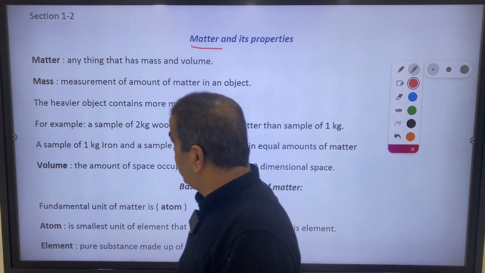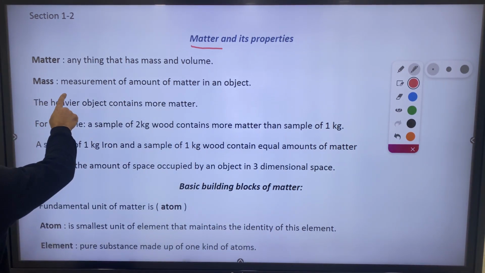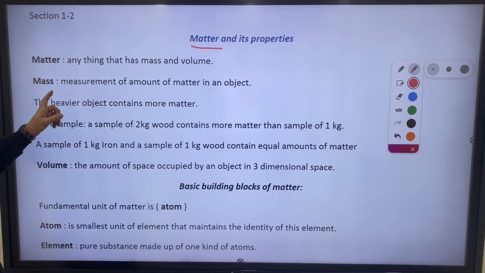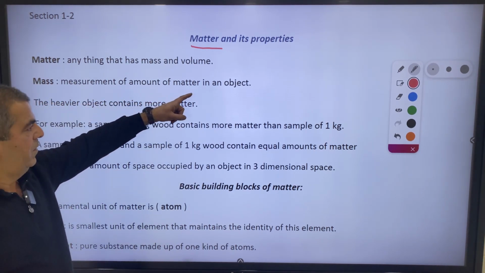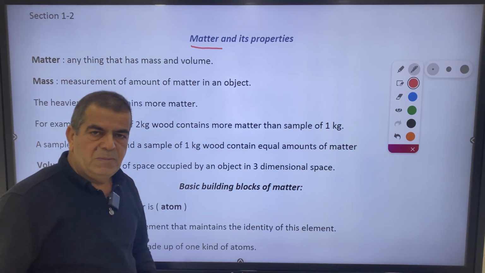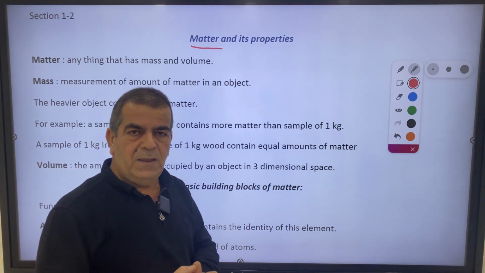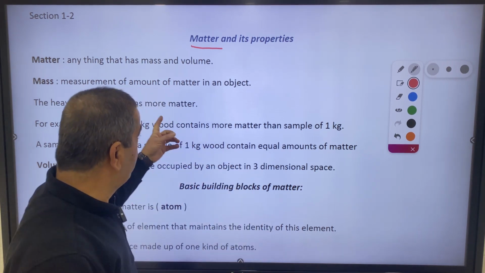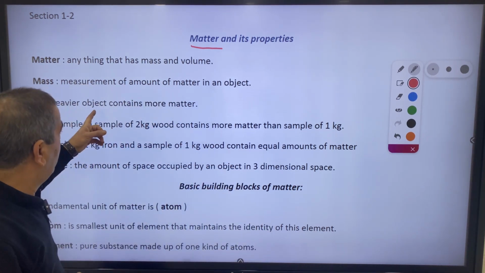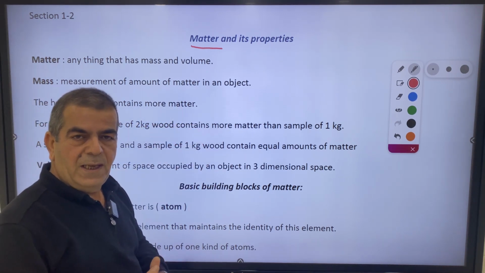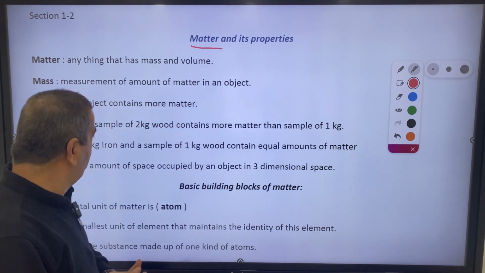So let's see what is the definition of mass. Mass is a measurement of the amount of matter in an object. So it's clear that a heavier object contains more matter, according to this definition. Of course, a lighter object contains less matter. And we have a couple of examples here.